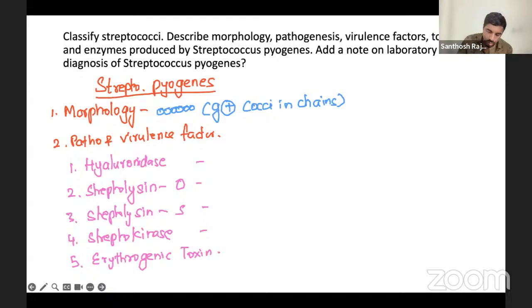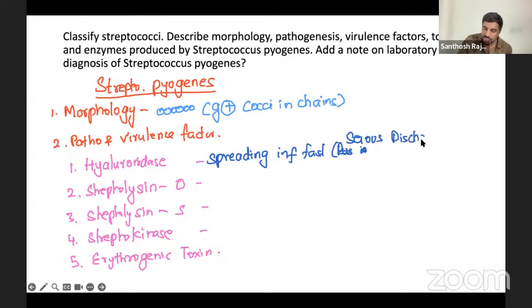Okay, what is this role? We are going to talk about it now. Hyaluronidase helps in spreading the infection fast. It breaks the barrier between two cells, so it goes very fast. And also, if you see the pus here, it is a serous discharge. The pus breaks down and looks watery. That's what we call serous-like discharge. It is pus, but a very watery discharge will be there because of this enzyme.